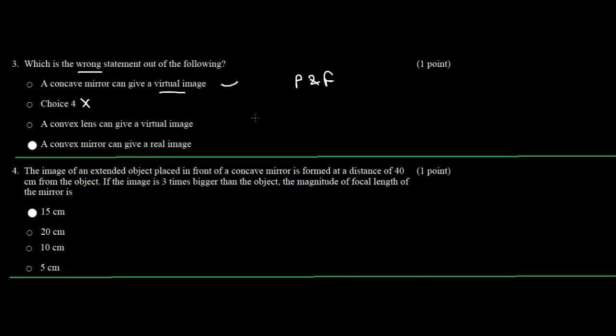Yes, it does. A convex mirror can give a real image. No, it can never give a real image. That is actually why we use convex mirrors in automobiles, right? So this is your wrong statement, which means this will be your correct answer.